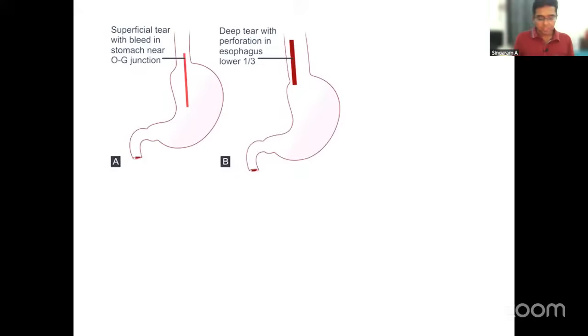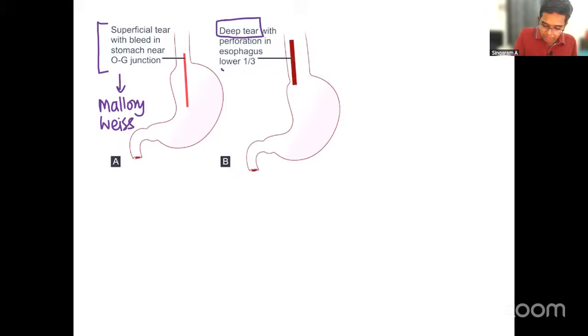See, the left side one, a superficial tear in the esophagogastric junction, is nothing but the Mallory-Weiss, which we have already seen. If it is a deep tear, can you see that? A deep tear in the lower one third of the esophagus, that means transmural. Transmural means a through-and-through tear. That is what is called Boerhaave syndrome.